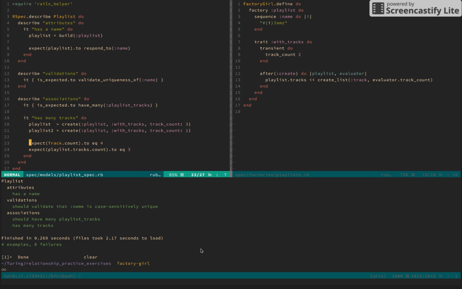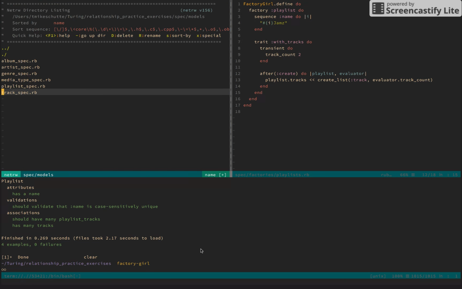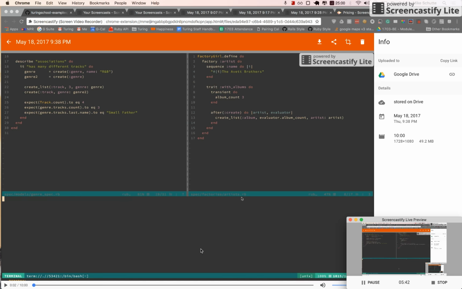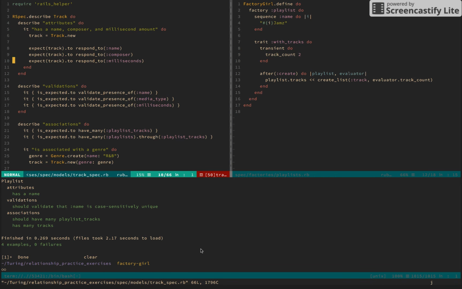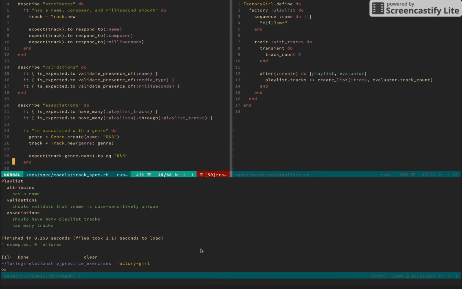We, again, chomped this down to incredibly few lines of code. We're saying a playlist has many tracks that belong to it and only it. We've created a nice many-to-many after create block here using a trait instead of a new factory. So we're going to create a playlist with tracks, track count 3. I'm stoked. This is really cool. It's the kind of grand finale. How much time do we have? About 5 minutes. Track gets pretty crazy. So let's see what we can do with this.